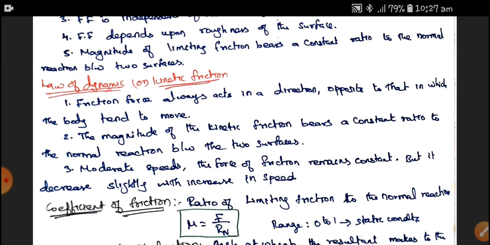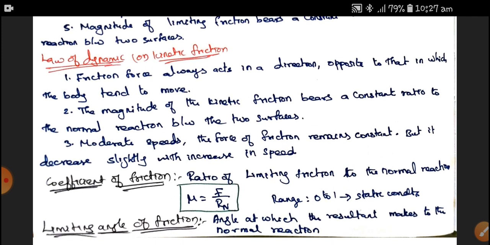Where they differ is that the magnitude of kinetic friction bears a constant ratio to the normal reaction between the surfaces. At moderate speed, the force of friction remains constant but decreases slightly with increase in speed. If we increase the speed of a body, the friction force is slightly reduced. But at moderate or low speed, it won't change.